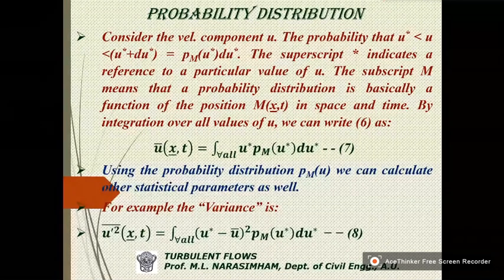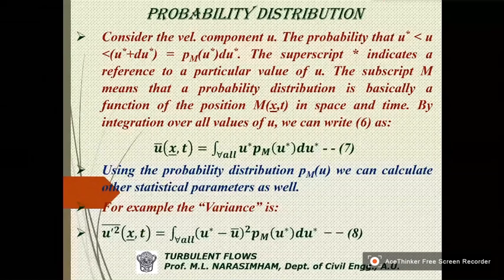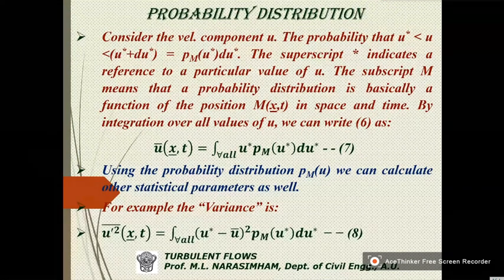Now we would define the probability of occurrence of that velocity between these two limits. I will give you a simple example. Consider at a point at a time the velocity. Now what I say is, what is the probability of the velocity at that point and time being between 1 and 1.5?